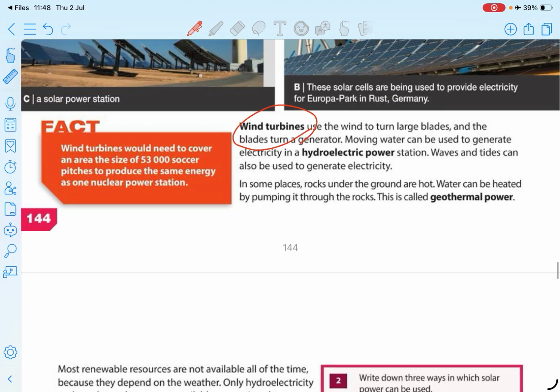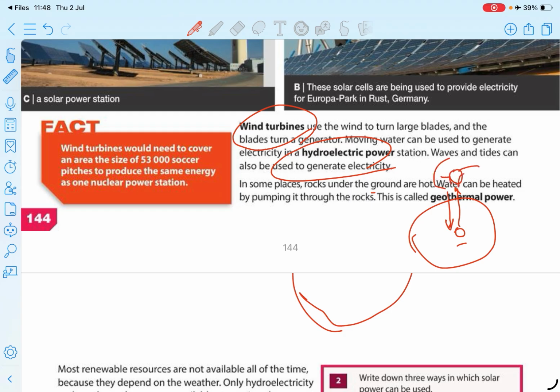And there are wind turbines, hydroelectric power and geothermal power. Do you know what geothermal power is? In the middle of the planet there is a high temperature, so you pump water into the ground, and you take it back as water vapor at high pressure. Then there is a turbine, and you rotate the turbine using that high pressure water vapor, right?